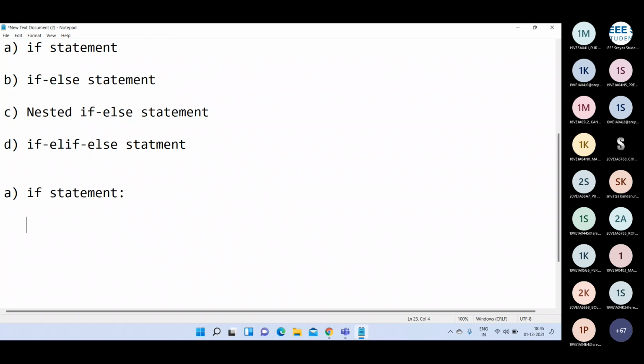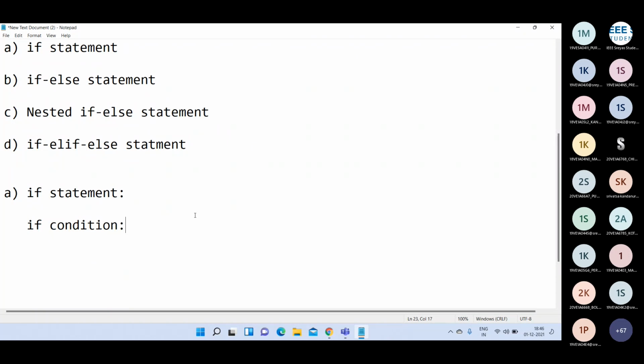The syntax of the if statement in Python is: we write if followed by a condition, followed by a colon.